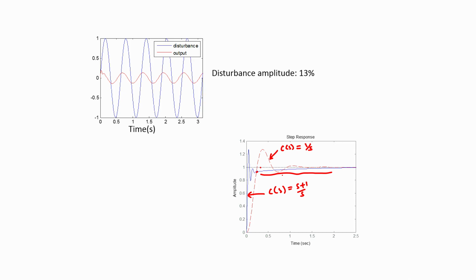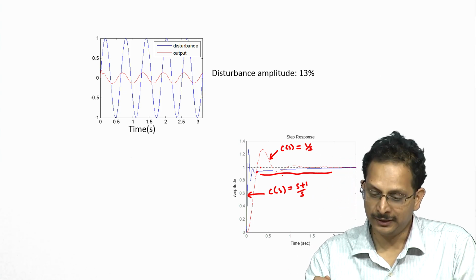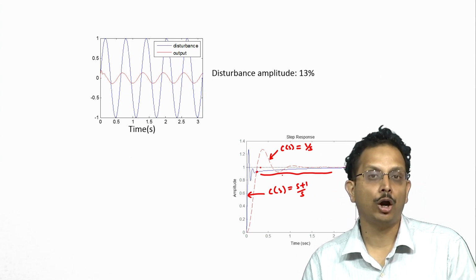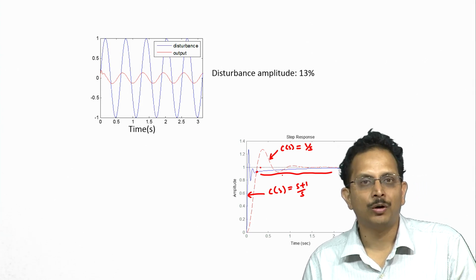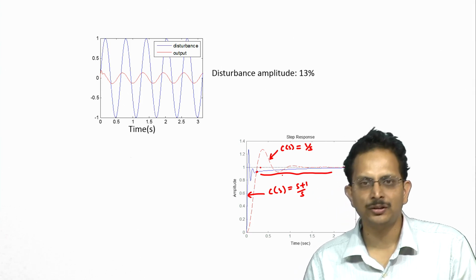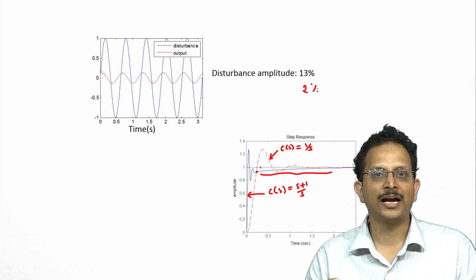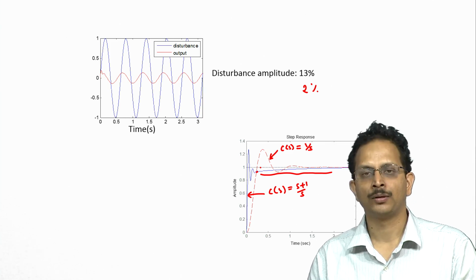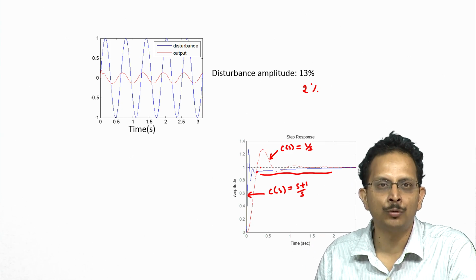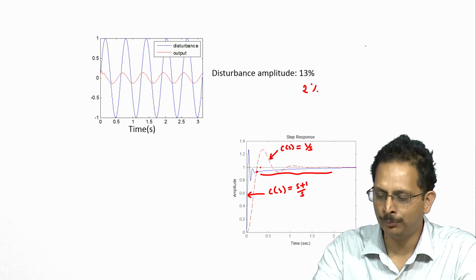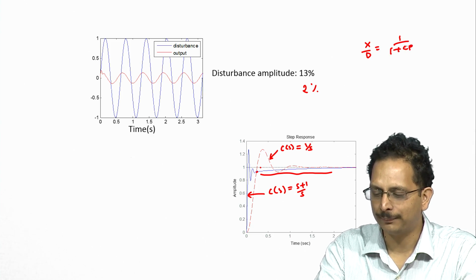So, if we look at the disturbance rejection performance, we see that it has reduced disturbance, but not by the amount that we desired. What we desired was 98% rejection in disturbance, or the disturbance had to be merely 2% of the actual value. Now, if one were to look at the transfer function that relates the output to the output disturbance, it would be x by d equal to 1 by (1 plus Cp).